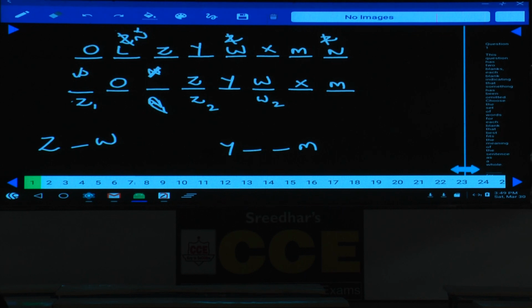If Z and W are here, then who is the person left over? N and L. If N is here, then L will be here, or if N is here, L will be here. Now in both the cases, if you observe, N is adjacent to O, which should not be the case, and the second case is completely ruled out, because the information that N is not an immediate neighbor of O is invalid. Hence finally we are left with only one case, and the order is OL, ZY, WX, MN. Done? Question numbers 82 to 86.